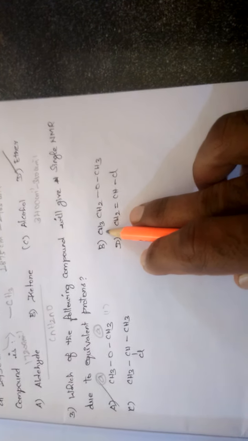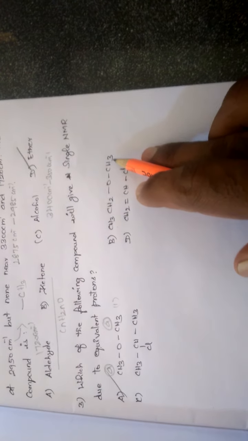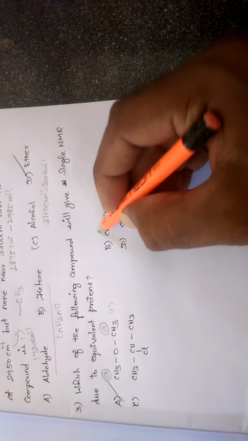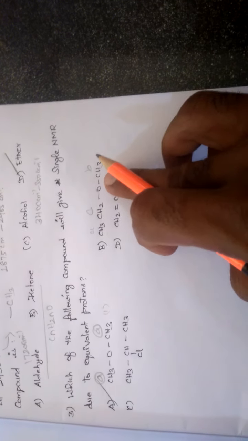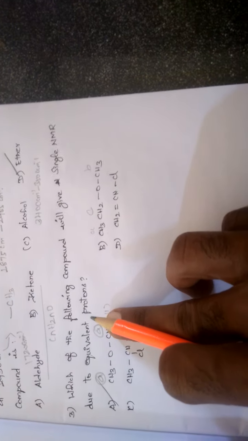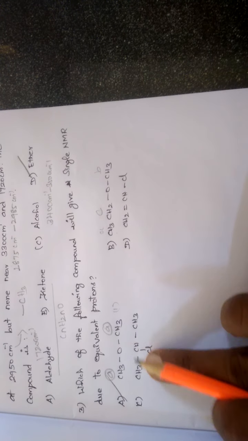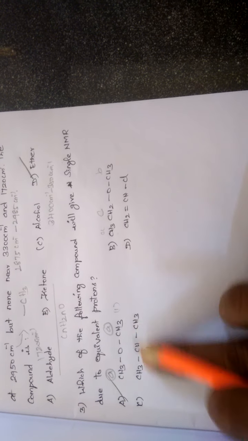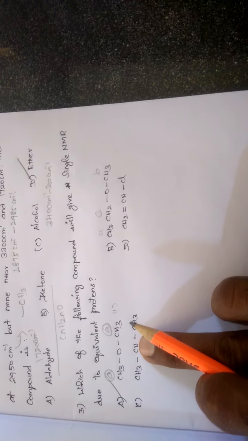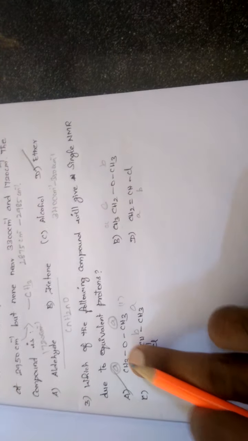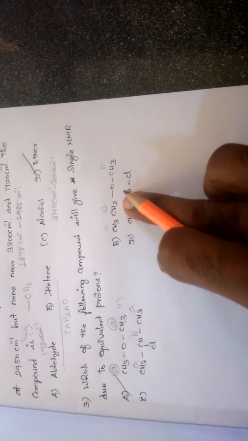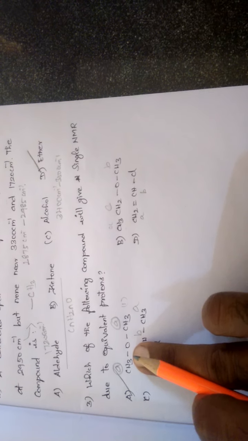In the second case, there is a methyl group attached to a methylene, and a methyl group attached to oxygen. So this is A, this is B, this is C. So three peaks we will get. But the question asked for the compound which will give only one peak, so the first option is the right one. The third has two different kinds of protons. These two are in the same environment, and this is a different one, so it shows two peaks, A and B. Except for the first, all the compounds show more than one peak. This is the only option that gives a single peak.